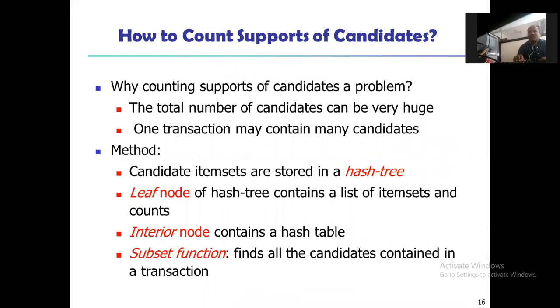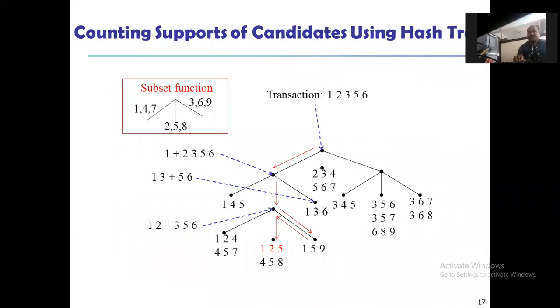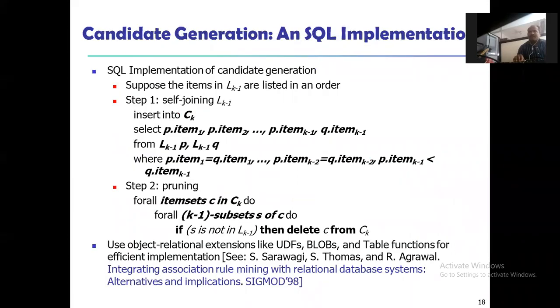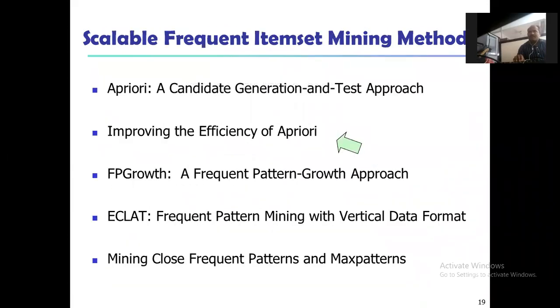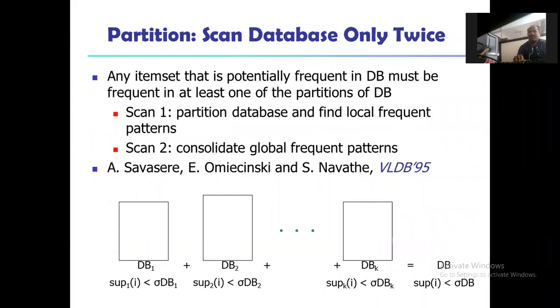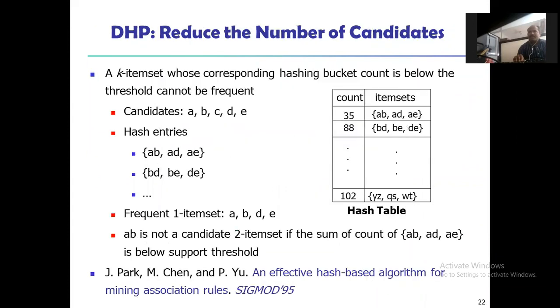And how to count supports of candidates, this also we have covered. This is the hash tree, and this is the SQL implementation. All these points we have covered in the previous lecture.